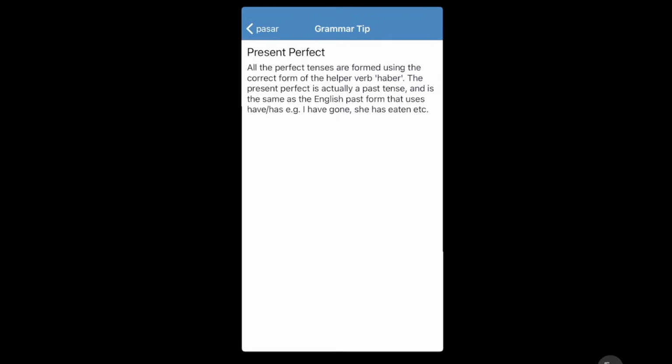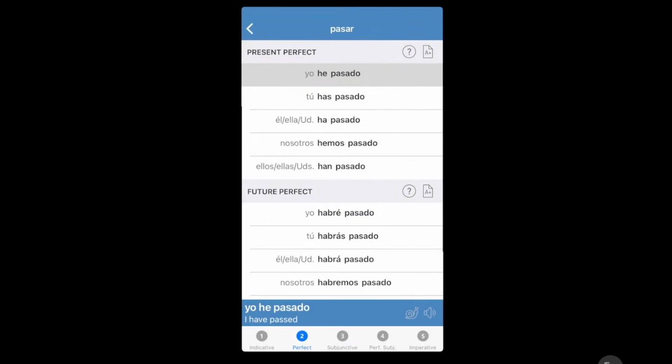The present perfect form is actually a past tense and is the same as the English past form that uses have, has. I have gone, he has eaten. So exactly, I have passed, you have passed. And we see the end is pasado, pasado, pasado, pasado, pasado. And the only difference is the beginning. He, has, ha, hemos, han. And so I have passed.